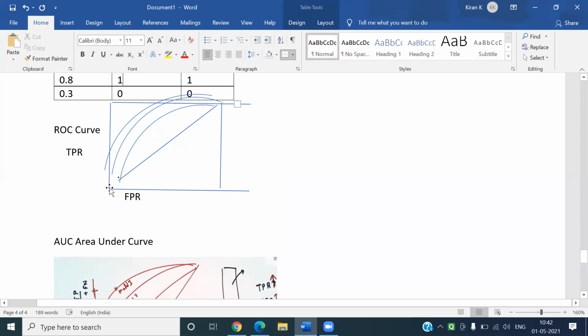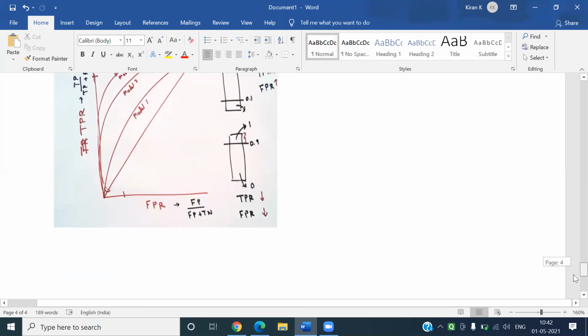Even if you see here, for low FPR, high TPR, which is our desired thing.